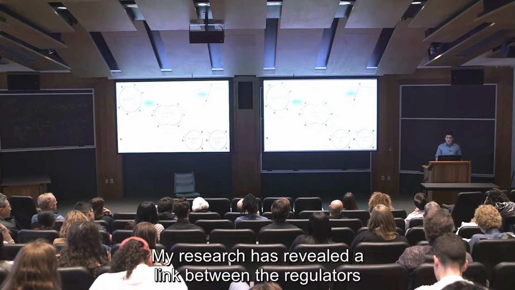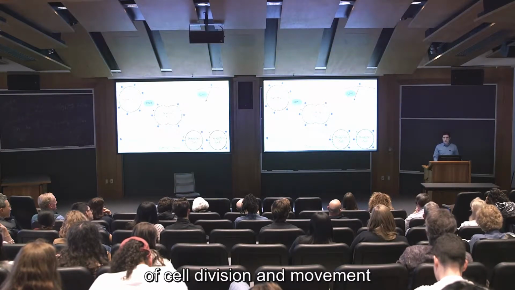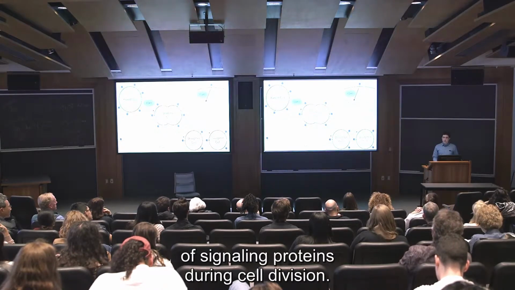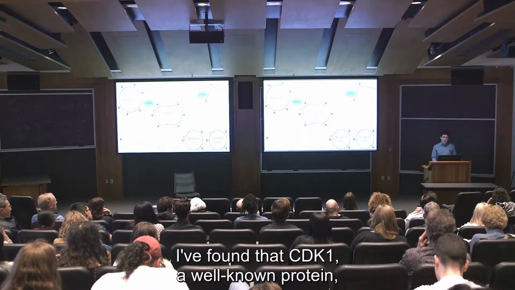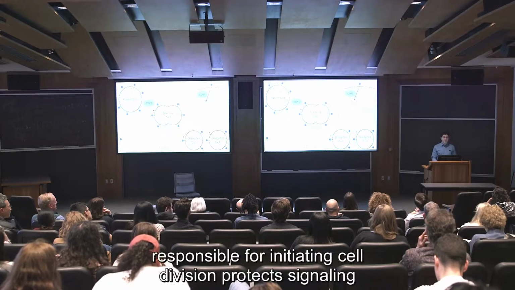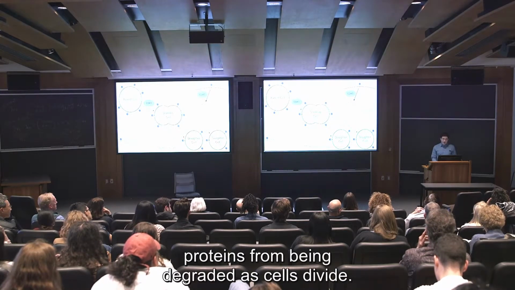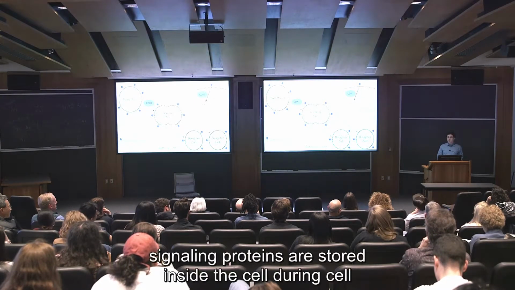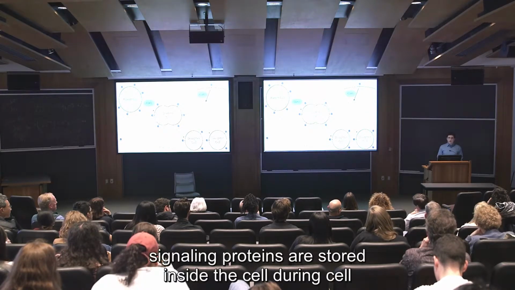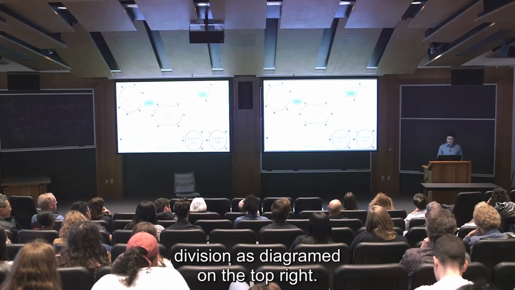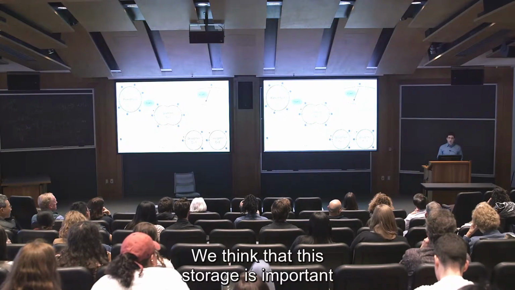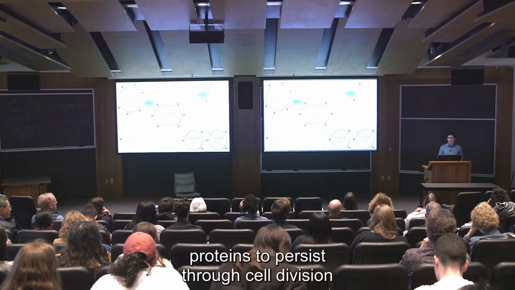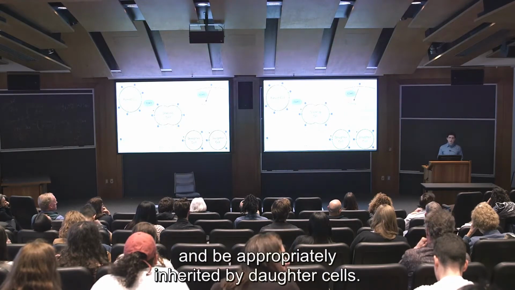My research has revealed a link between the regulators of cell division and the movement of signaling proteins during cell division. I found that CDK1, a well-known protein responsible for initiating cell division, protects signaling proteins from being degraded as cells divide. Because of CDK1's activity, signaling proteins are stored inside the cell during cell division, as diagrammed on the top right. We think that this storage is important because it allows signaling proteins to persist through cell division and be appropriately inherited by daughter cells.